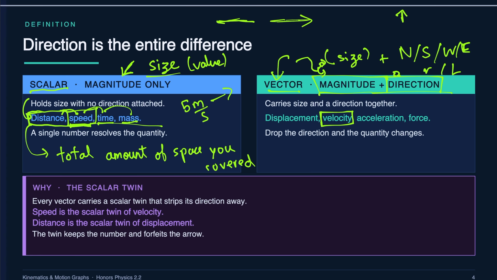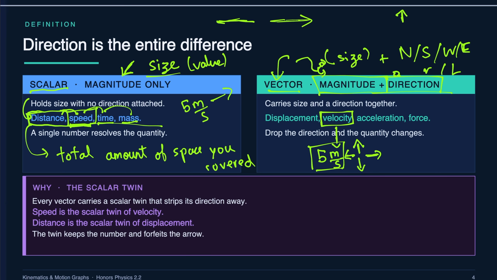But for velocity and displacement, that's a bit different. Velocity, you have to have a direction as well as a magnitude. So I can say 5 meters per second, but then I need to say, what is the direction of that? Is it going upwards, downwards, rightwards, leftwards? You see? That's what velocity is. It's the speed, which is the magnitude, plus a direction.